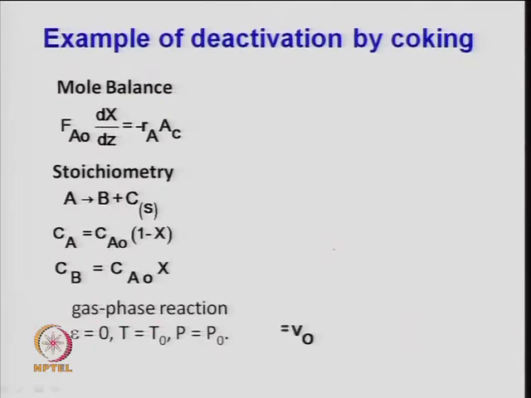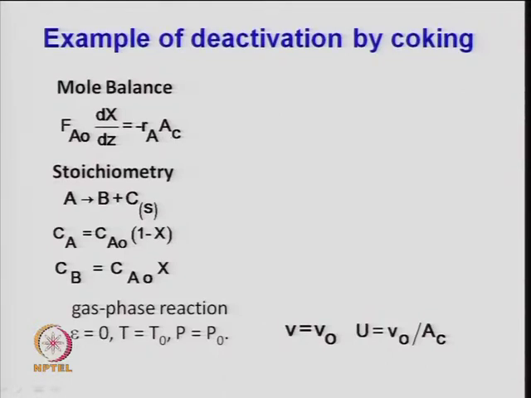So, when you need the kinetics for the deactivation reaction, or when you want to find out the activity with time on stream, one needs to write a mole balance equation as usual in the reactor design. This is the mole balance equation here: F A naught dXA by dz is equal to minus R A times A C. Or one can write it as F A naught dXA by dV, because A C into dz is dV, the volume of the reactor in differential form, and that is minus R A, the rate of reaction per unit volume of reactor.